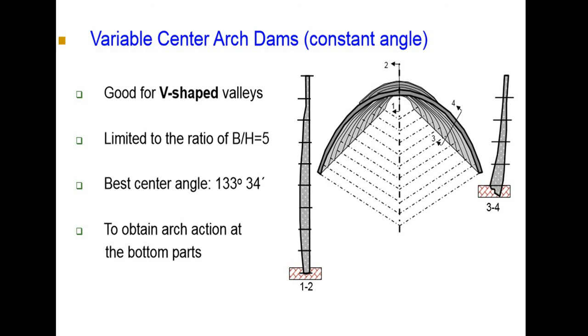It is used for V-shaped valley, limited to the ratio of width to height equal to 5. Best central angle for this type is 133 degree 34 minute to obtain arch action at the bottom part.